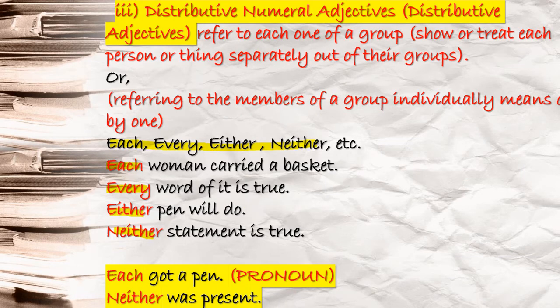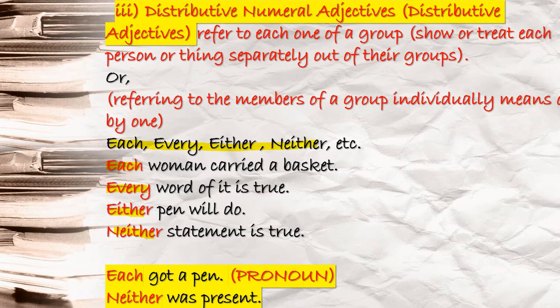One more is there, that is called distributive numeral adjectives or distributive adjectives. This is part of numeral adjectives only. In some books you will find it given separately as distributive adjectives. Distributive adjectives refer to each one of a group. Suppose in a group where 2, 3 or more persons are there, and you are talking about each and every person of that group individually. For that you use distributive numeral adjectives. They refer to the members of a group individually, meaning one by one.